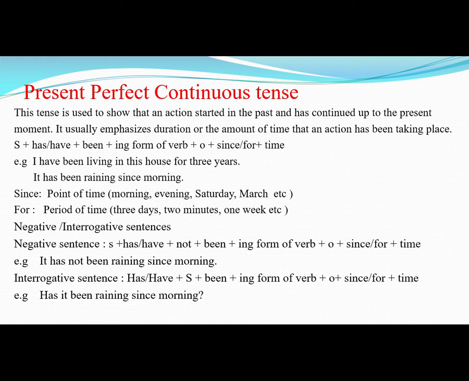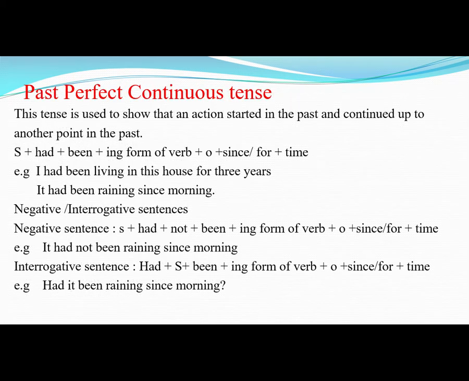Okay, and students, for making interrogative sentences, we will put has or have before subject. For example, have I been living in this house for 3 years? Question mark. Has it been raining since morning? Question mark. Okay, clear? Let's move on to past perfect continuous tense.